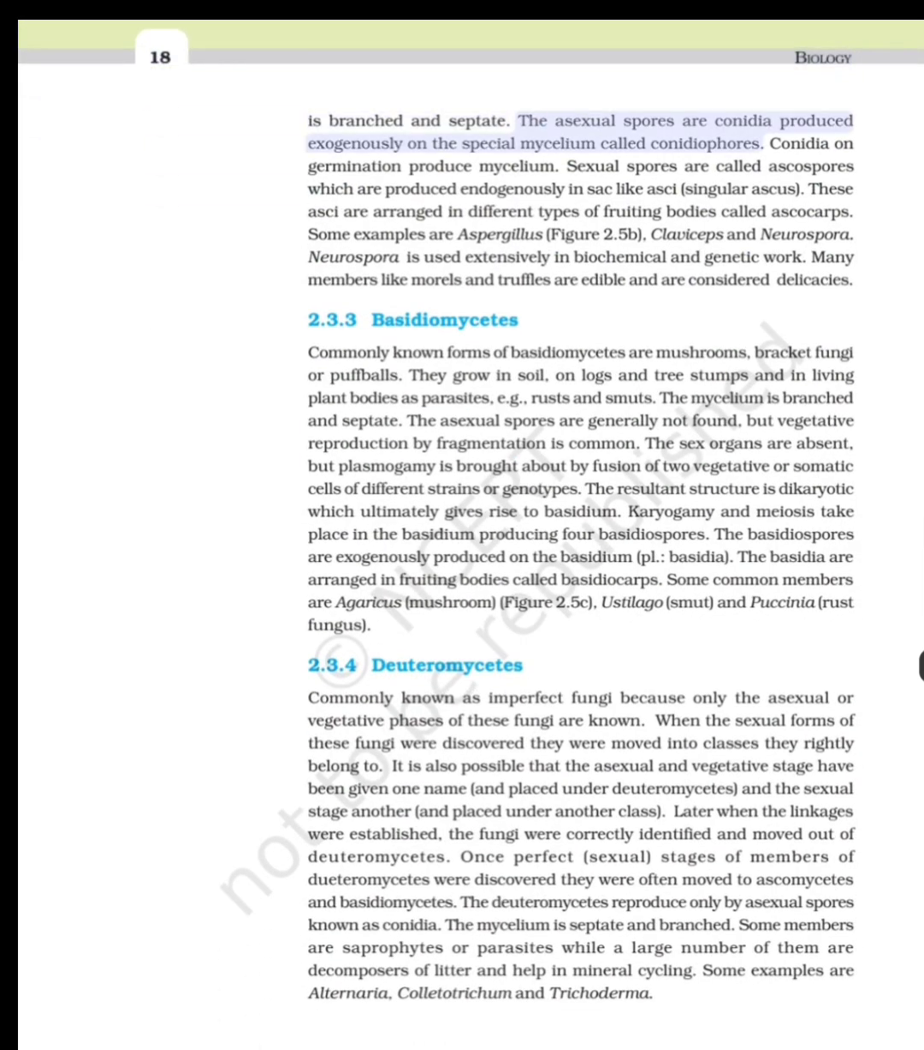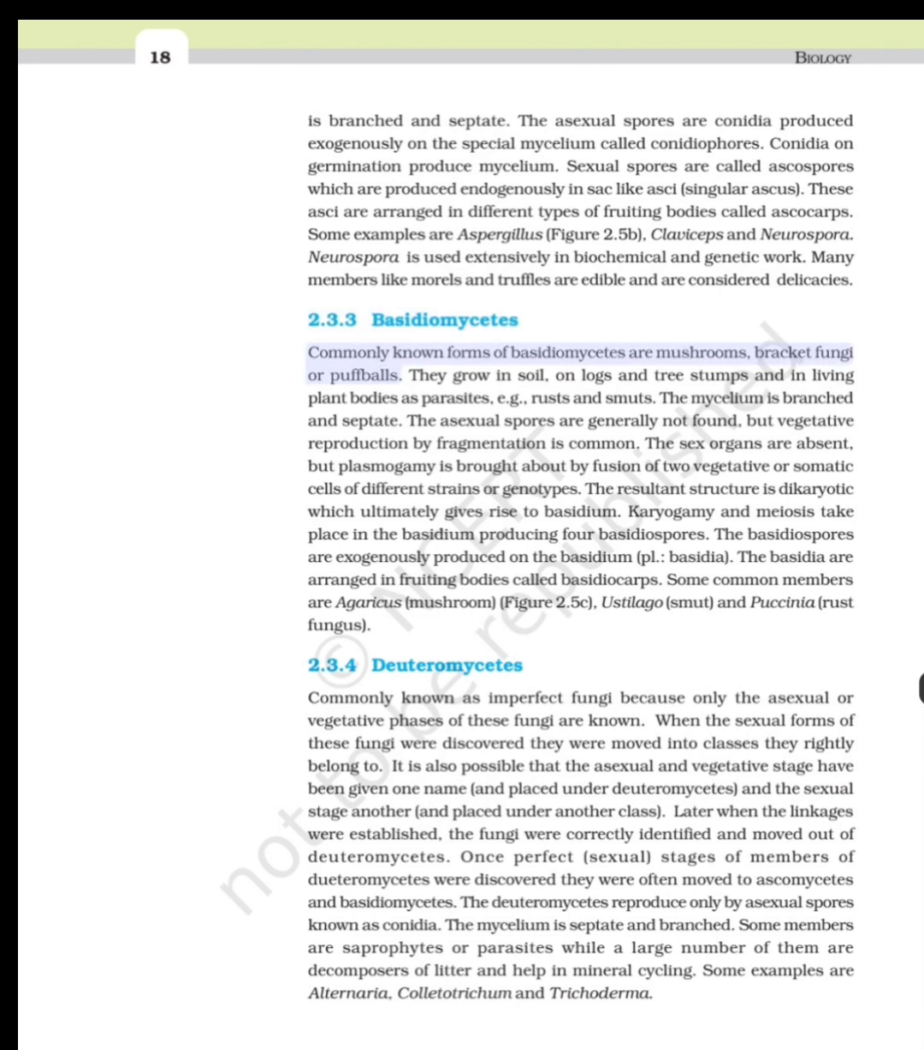The asexual spores, conidia, are produced exogenously on the special mycelium called conidiophores. Conidia on germination produce mycelium. Sexual spores are called ascospores, which are produced endogenously in sac-like asci, singular ascus. These asci are arranged in different types of fruiting bodies called ascocarps. Some examples are Aspergillus, Figure 2.5b, Claviceps and Neurospora. Neurospora is used extensively in biochemical and genetic work. Many members like morels and truffles are edible and are considered delicacies.